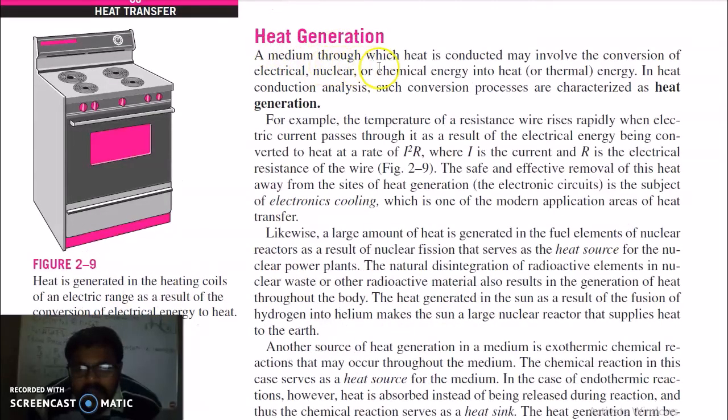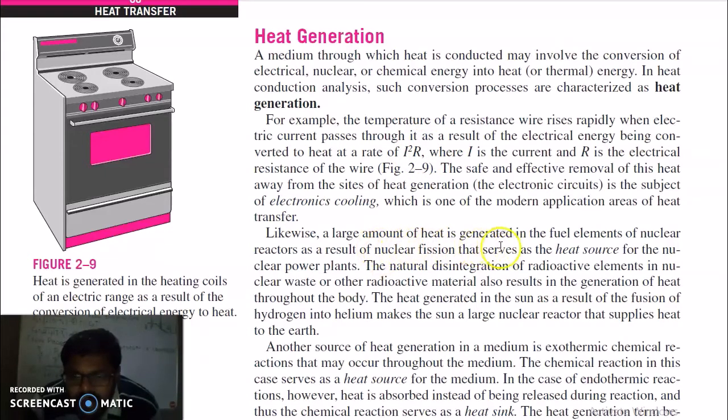Heat generation. A medium through which heat is conducted may involve conversion of electrical, nuclear or chemical energy into heat, meaning the medium can be a heat generation source. In heat conduction analysis, such conversion processes are characterized by heat generation. For example, the temperature of a resistance wire rises rapidly when an electrical current passes through it, as a result of electrical energy being converted to heat at the rate of I squared R. So heat generation in the case of electronic components is a concern, because we have to remove this generated heat from these sources, otherwise they will melt down.